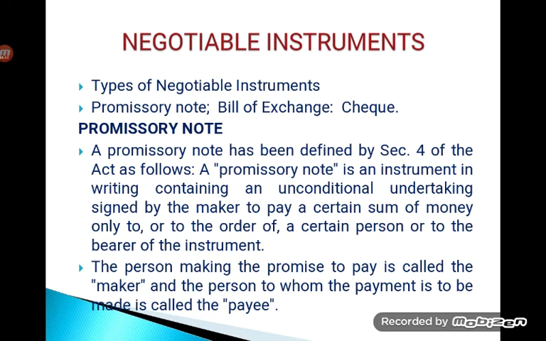The second party under promissory note is the payee. He is the person to whom the amount of the promissory note is payable. So when the maker makes the promissory note, he has to specifically state to whom the money is going to be paid. That person to whom the payment is made is called the payee.